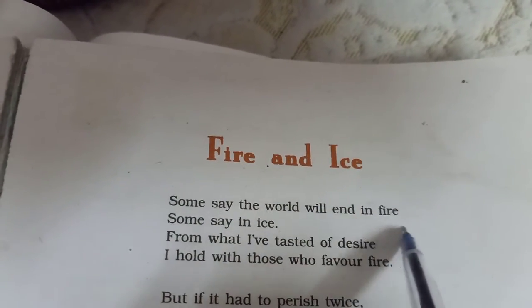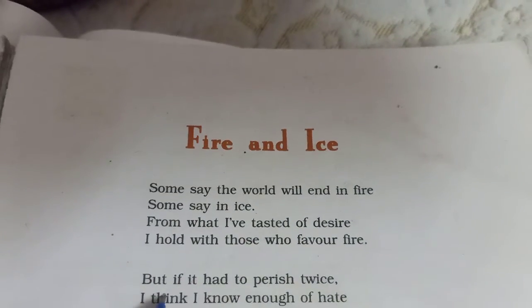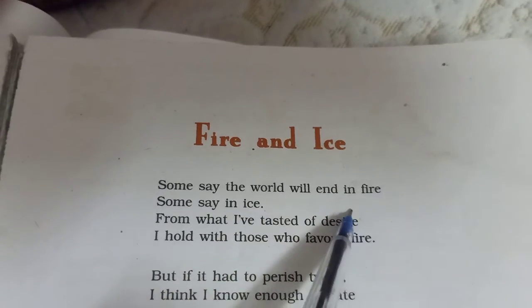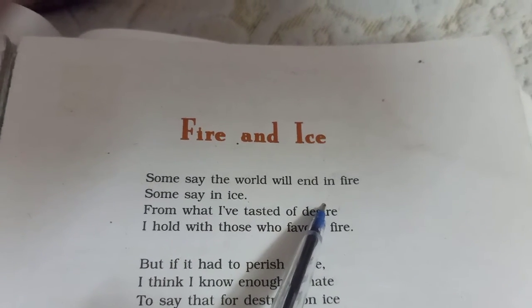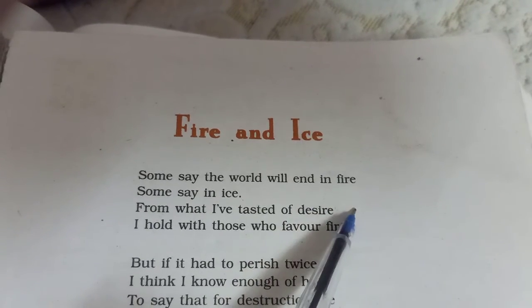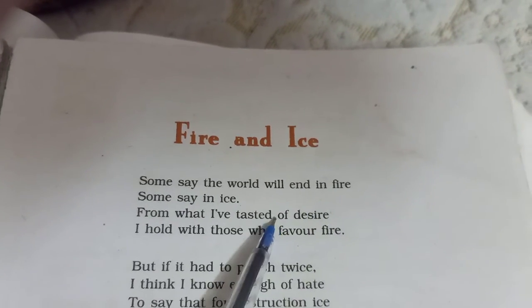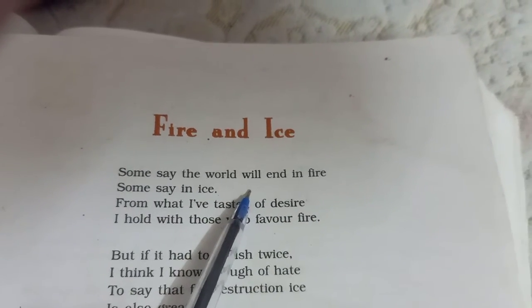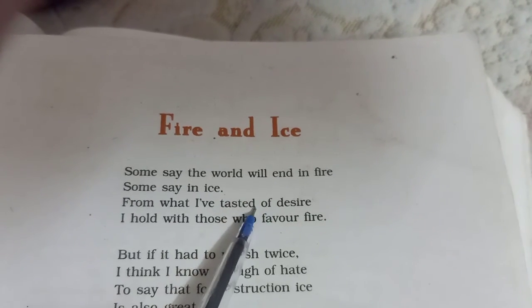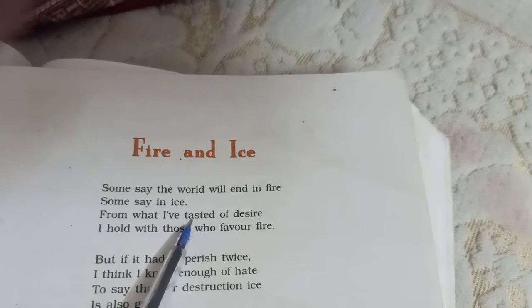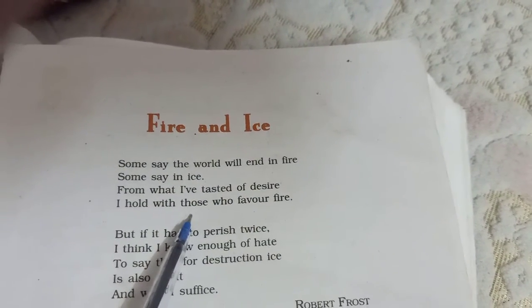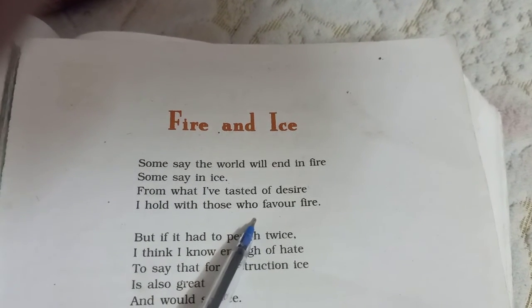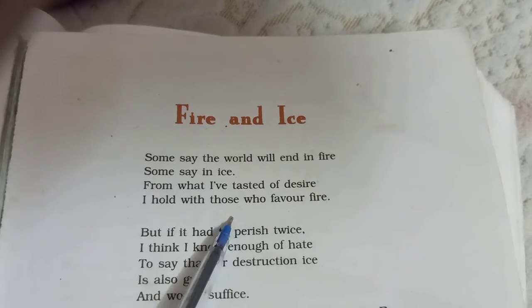One group is of the opinion that someday the earth's core will get so heated up that it would lead to fire destroying the earth's surface. On the other hand, some groups say that if the temperature goes down to an extent that makes life on earth impossible, it would have the same catastrophic effect.